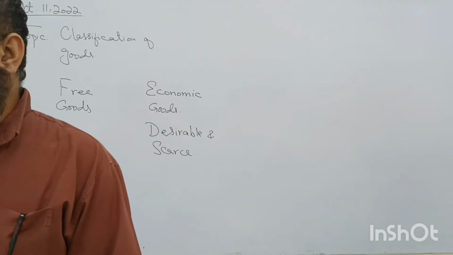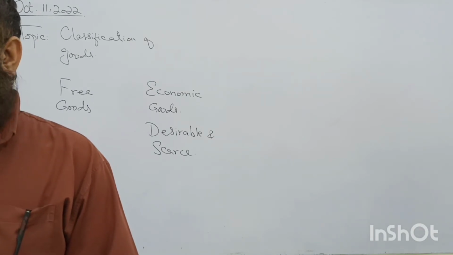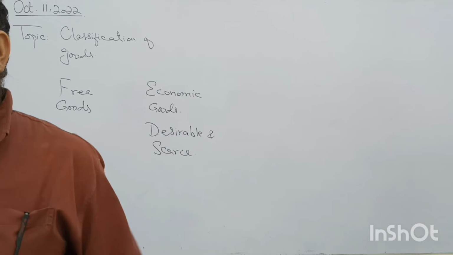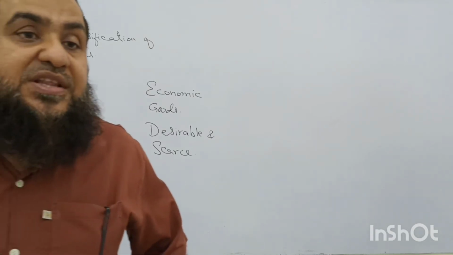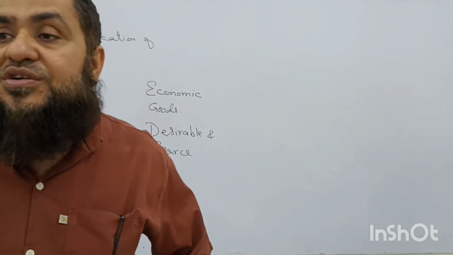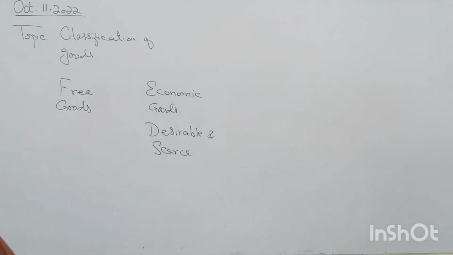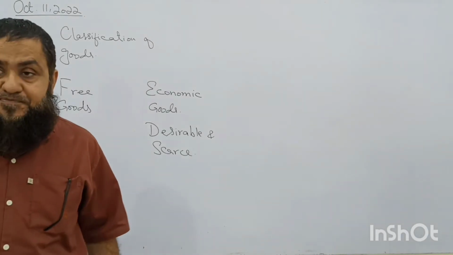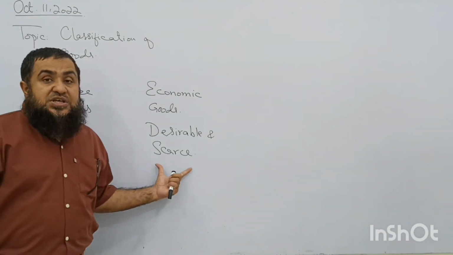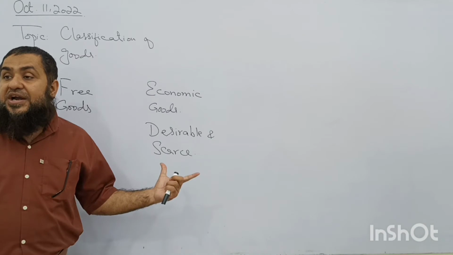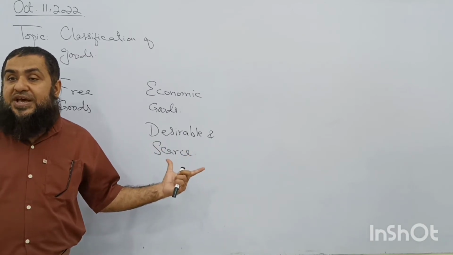For example, diamond and gold are desirable, but they are highly limited. So that's why their economic value will also increase. And water has desirability but has more supply, so its economic value is very low. So economic goods are those which require resources to produce them.